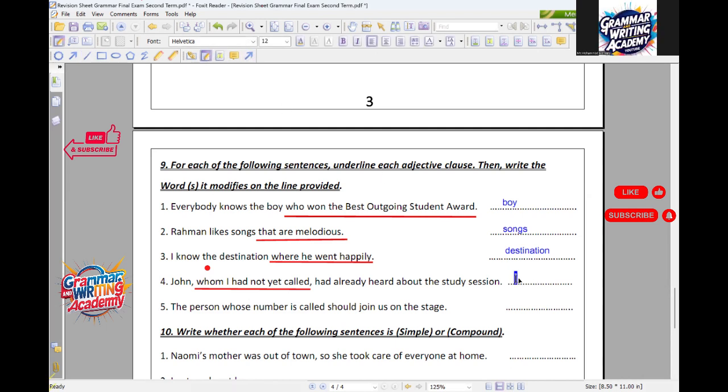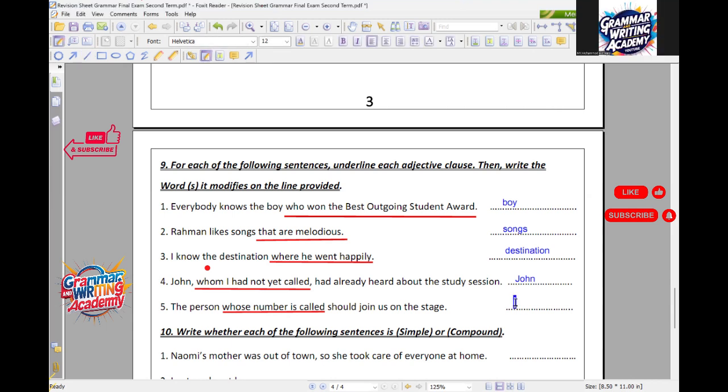Perfect. I mentioned whom next. Remind me. Mister, can I answer again? Answer again, Karam. Don't worry, we still have plenty of questions. Yalla Yasin Ahmed. The person whose number is called should join us on the stage. Whose number is called is the subordinate clause, and it modifies the person. Thank you so much, Yasin.